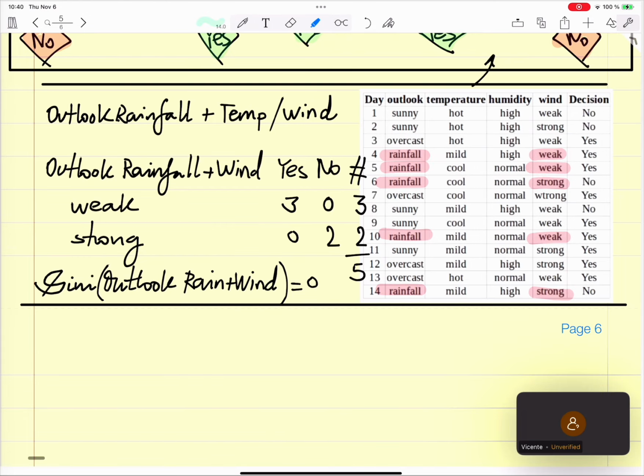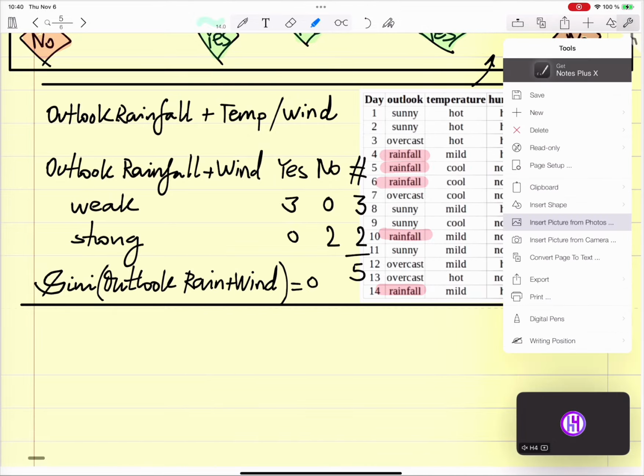Otherwise, you need to say, okay, this is a yes with a Gini of 0.6, okay? Which means it's sometimes a yes, but you can be wrong. Does this make sense?